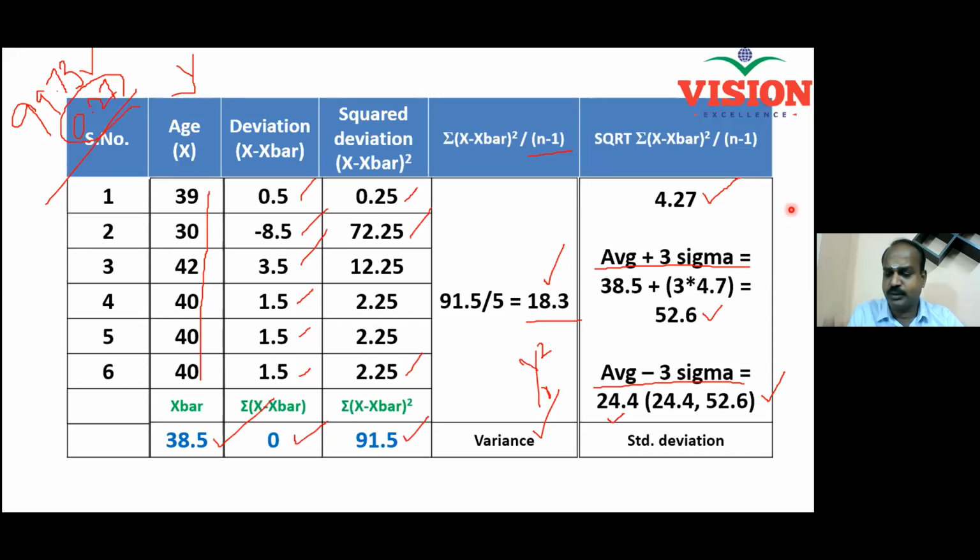How many samples did I take here? A sample of 6. A sample of 6 is helping you to predict about a group of thousands of population, right? Not only 1,000, it can run into millions also. Is that clear to all of you? Come on. Yes, sir. Any questions? This is going to become the foundation for you in statistics. If there are any questions, feel free to ask me.